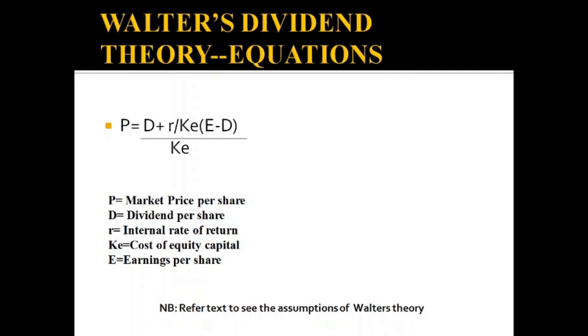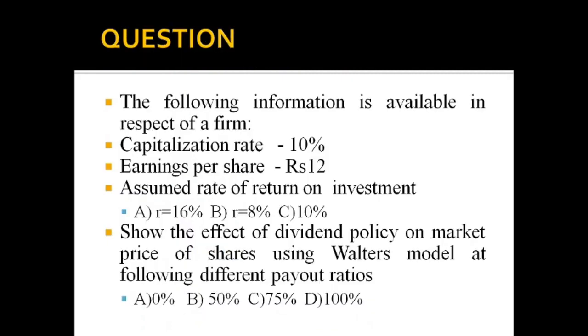Now we can see a problem and the impact of Walter's dividend theory through an example question. The following information is available in respect of a firm. The capitalization rate, that is KE, is equal to 10%, earning per share is 12, and the assumed rate of return on investment, that is R, is 16%, 8%, and 10% in the three cases. Show the effect of dividend policy on market price of shares using Walter's model at the following different payout ratios: 0%, that means dividend is equal to 0, 50%, 75% and 100%. So let's see the question.